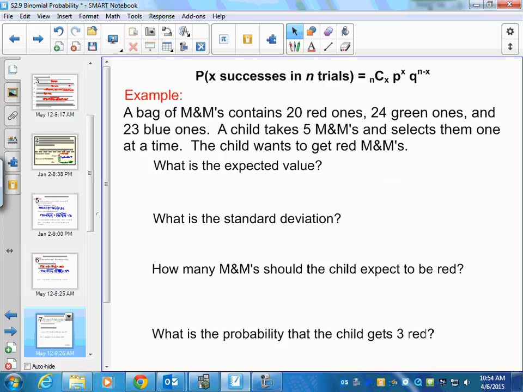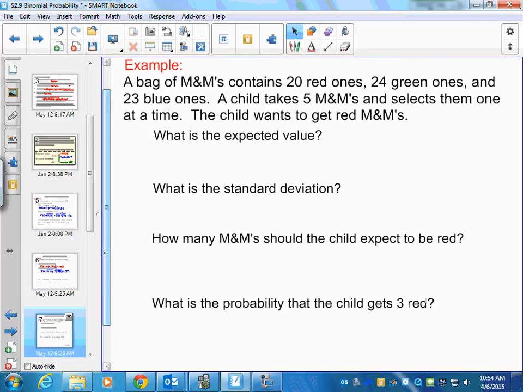A bag of M&Ms contains 20 red ones, 24 green ones, and 23 blue ones. A child takes 5 M&Ms and selects them one at a time. The child wants to get red M&Ms. Now what we're assuming is he actually returns it to the bag. But the probabilities are independent in this case.